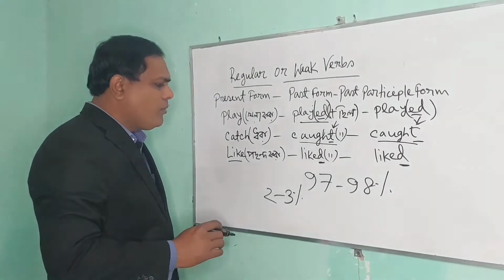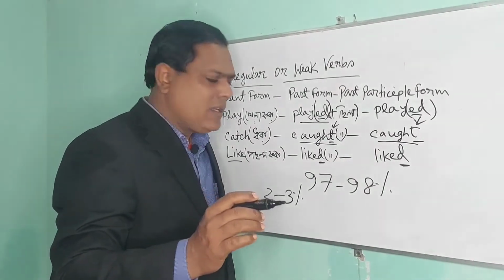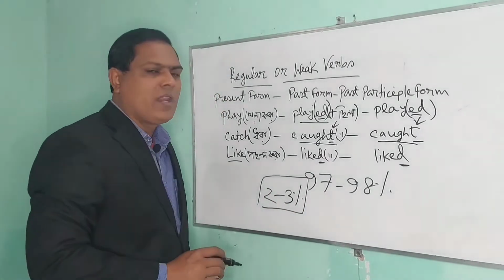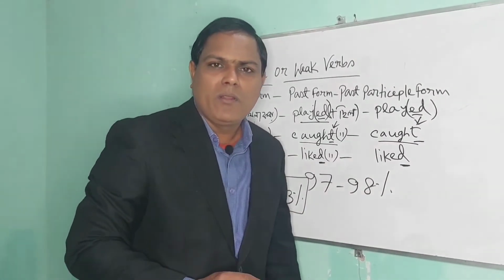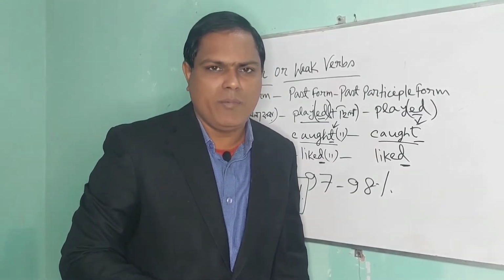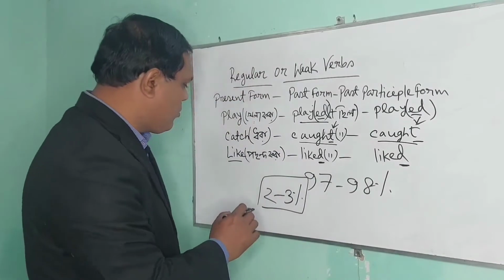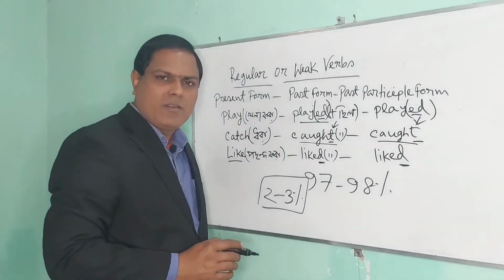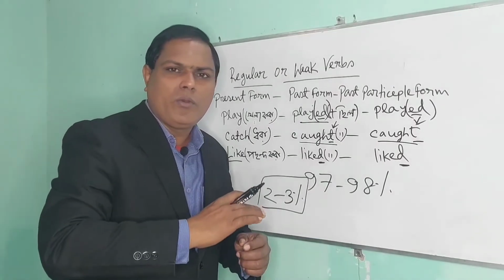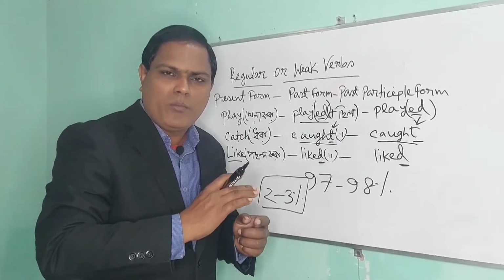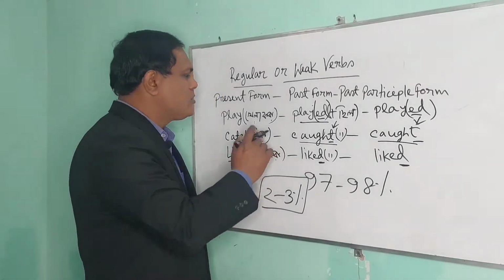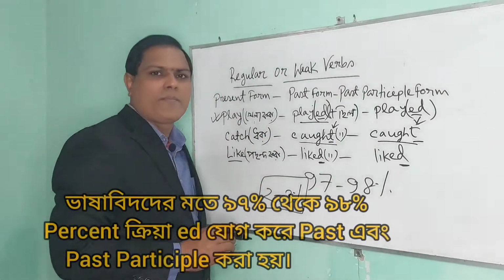If you memorize these 2 or 3% verbs, I think it's maybe 50 to 100 verbs, you will be able to memorize all the verbs, because every verb is completed with ed.